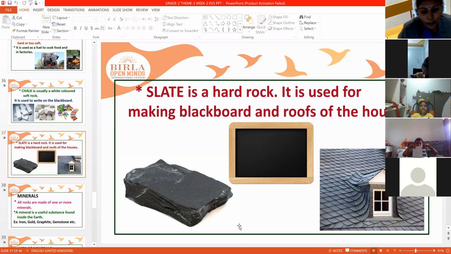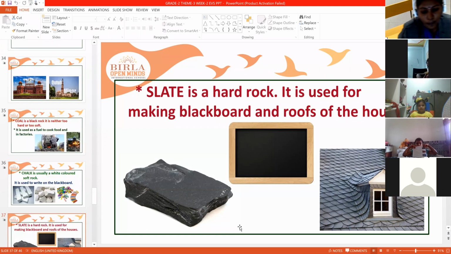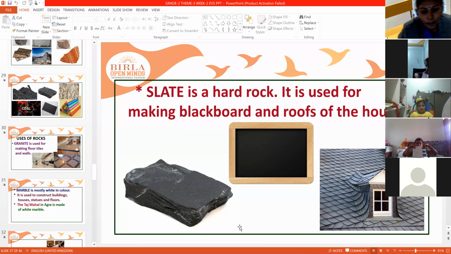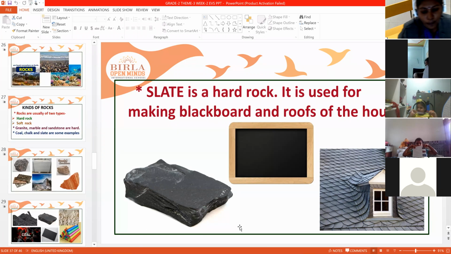It is a hard rock, and most of the slate will be black in color. It is used to make the slates where we write, or blackboards where we write, and they are also used to make the roofs of houses. So this is all about the kinds of stones. These are the different kinds of stones.